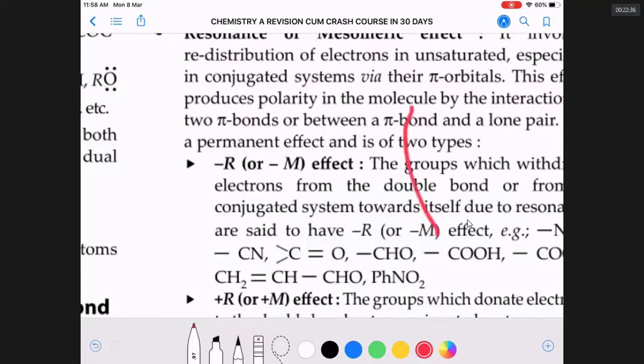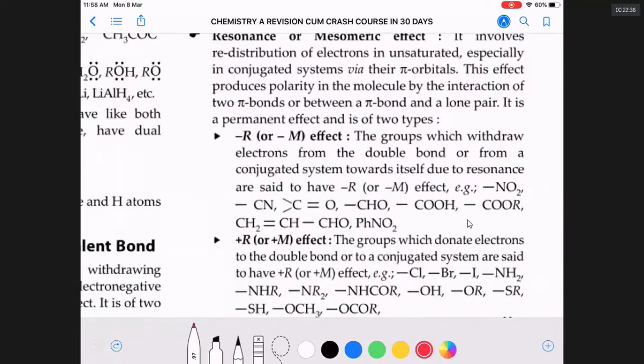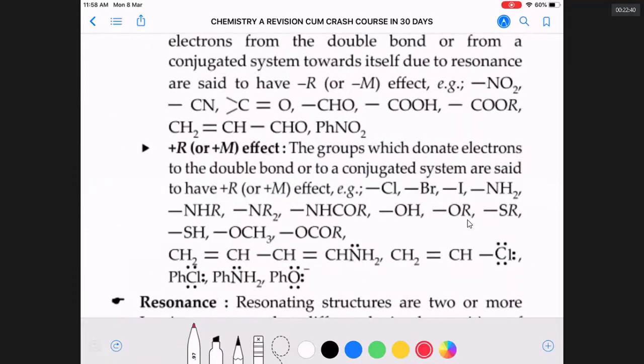Plus R groups are also called plus M groups. These groups increase the electron density in the carbon chain. Cl, Br, I are electron releasing by resonance, but electron withdrawing by inductive effect, so they are not really good.